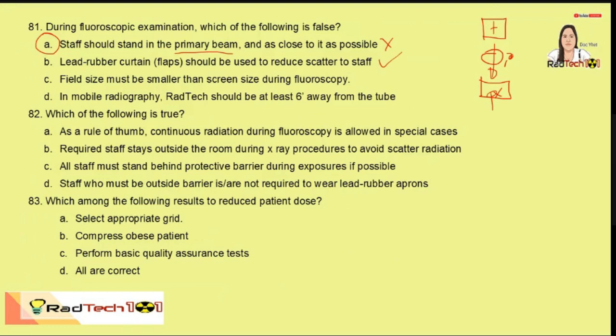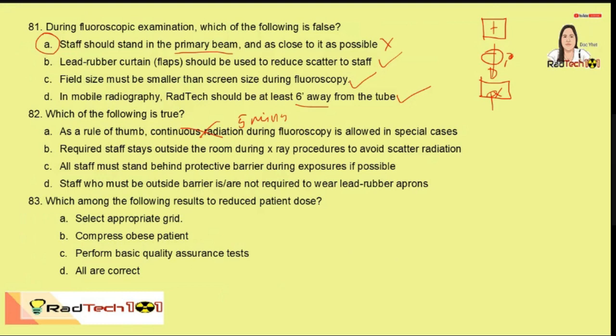So, tama ito. Lead rubber curtain should be used to reduce scatter. Field size must be smaller than the screen size. In mobile radiography, rad tech should be at least 6 feet away from the tube, which is also correct. Which of the following is true? As a rule of thumb, continuous radiation during fluoro is allowed. So, no, di ba? Dapat 5 minutes lang ang maximum exposure.